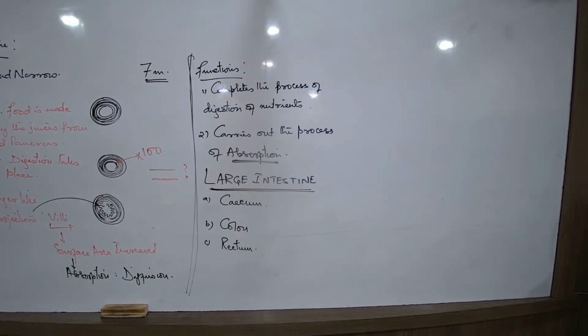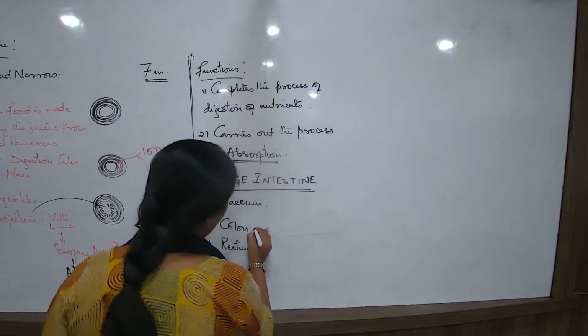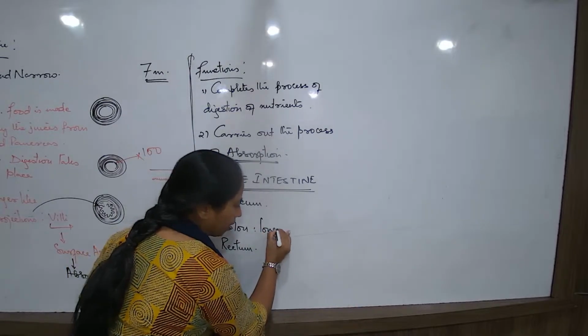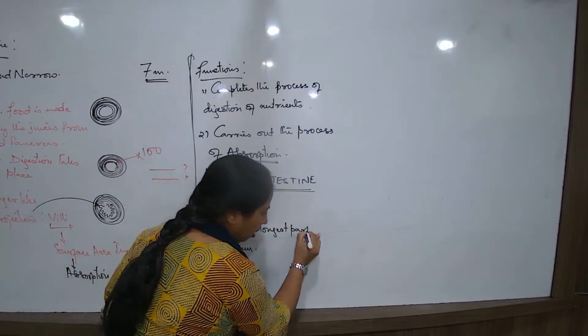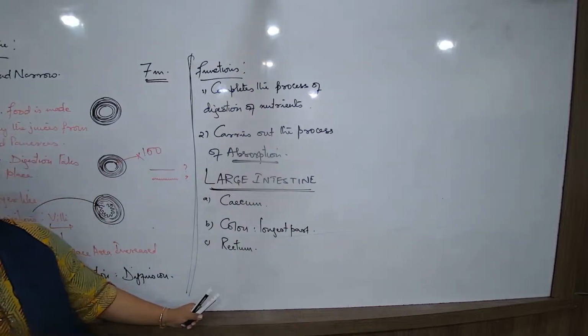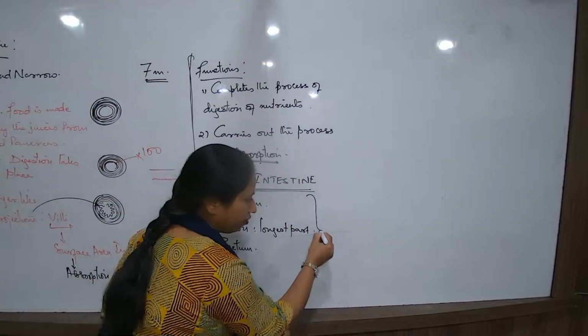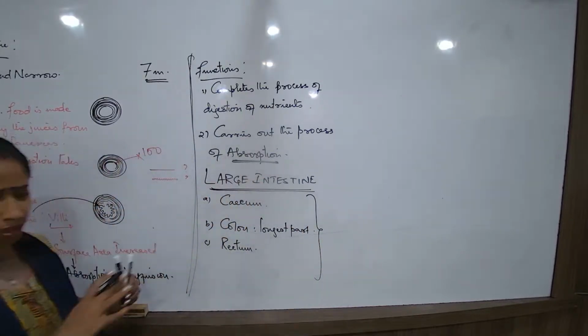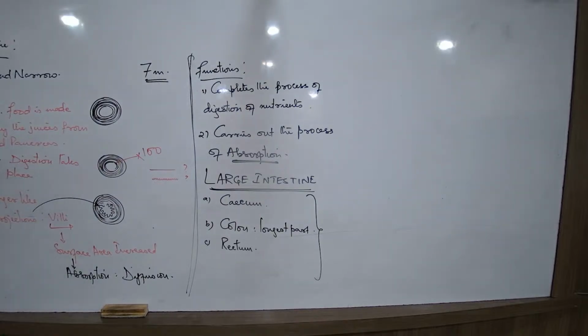And then from there, the next region is the colon. Colon is the longest region of the large intestine. Always remember, colon is the longest part of the large intestine. And then we have the rectum. What are the functions? Specifically, we are not talking much about the colon and the rectum separately because overall their functions are the same. They don't have any special functions like this. Then what are their functions?